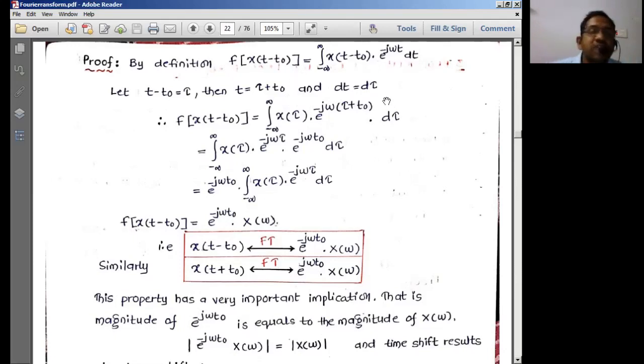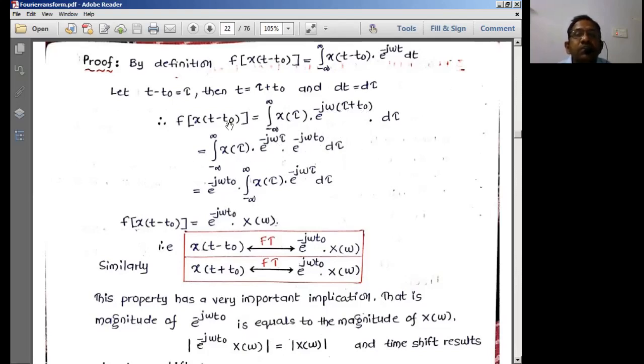Now, the Fourier transform of x of t minus t naught is equal to the integral of x of tau e power minus j omega times t, which I have represented as tau plus t naught, into dt, which is nothing but d tau. So I simply expand this: e power minus j omega tau into e power minus j omega t naught into d tau.